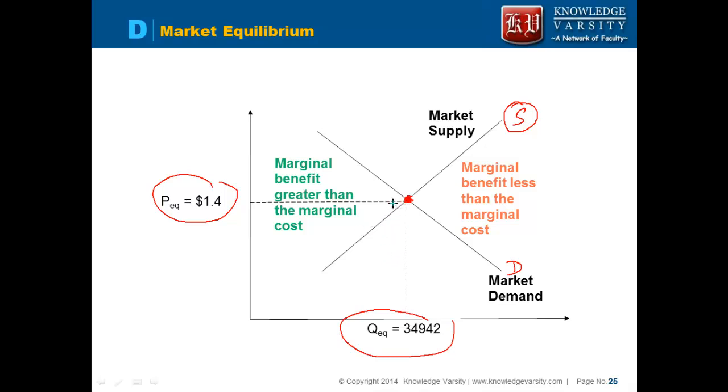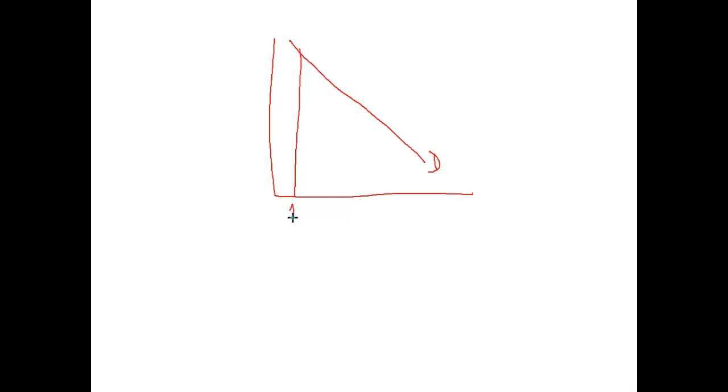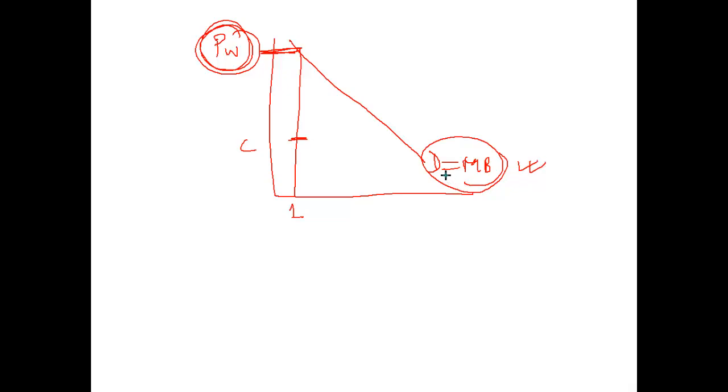Now we'll bring in the concept of marginal benefit and marginal cost. When I say the demand function, first let us try to understand the demand function. When you want to buy, let's say, the first quantity, this is the price you are willing to pay. Suppose this is the cost that you have. The price that you are willing to pay is your marginal benefit, the benefit that you are deriving from consuming one additional unit.